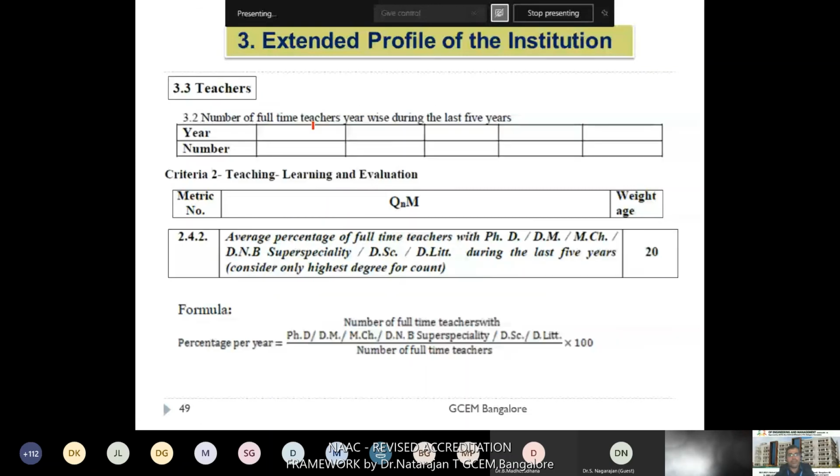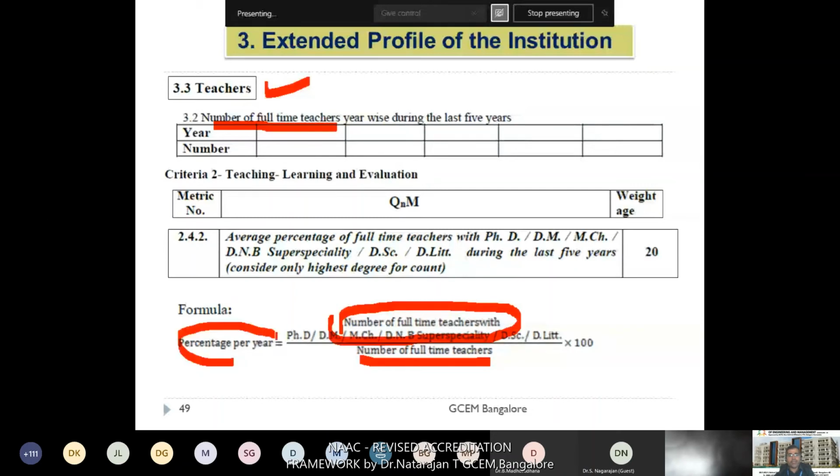The third one is another example. It is teachers' data: the total number of full-time teachers. In this metric, the number of full-time teachers is used in the denominator. Out of that, how many faculty have a PhD qualification, so that they can calculate the percentage of PhD faculty per year. Based on that, they will evaluate the average percentage by taking the aggregate.